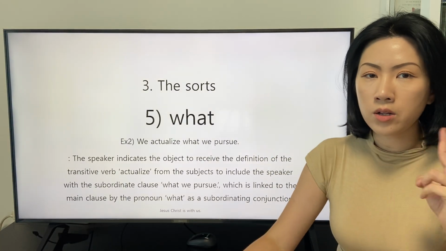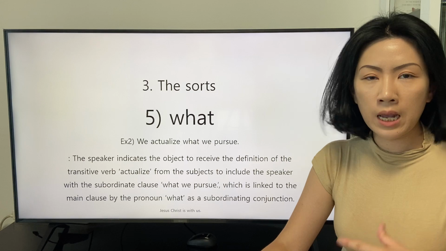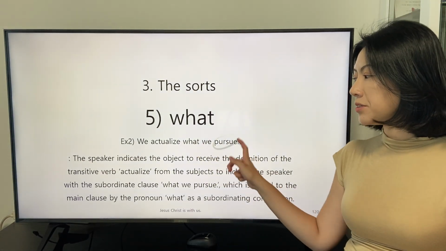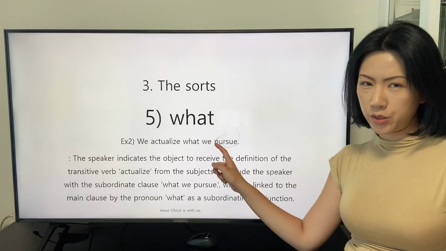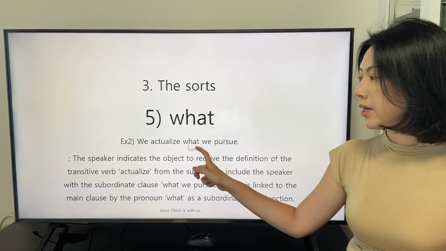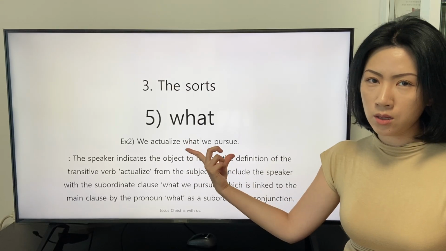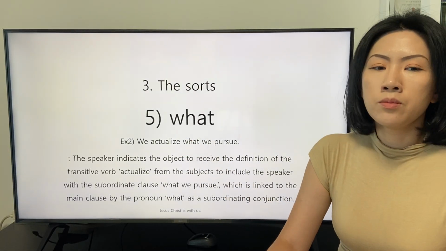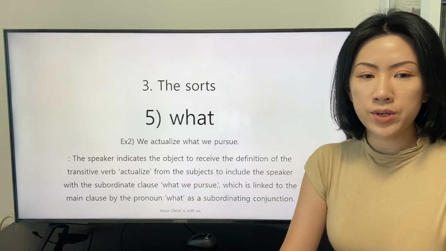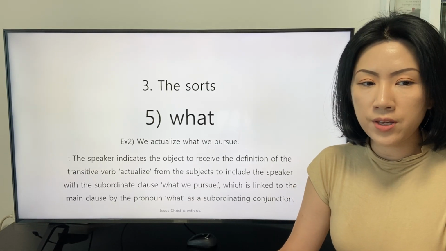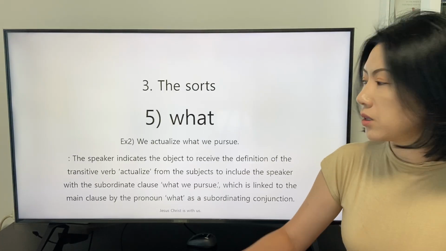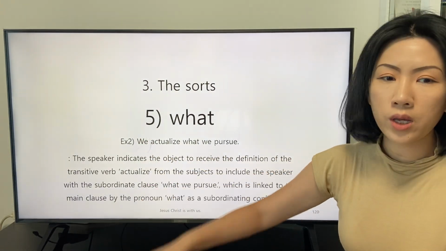In the second example, you can also analyze that the object of the transitive verb "pursue" is indicated by the pronoun "what" in the subordinate clause. The speaker indicates the object to receive the definition of the transitive verb "actualize" from the subject, to include the speaker, "we."